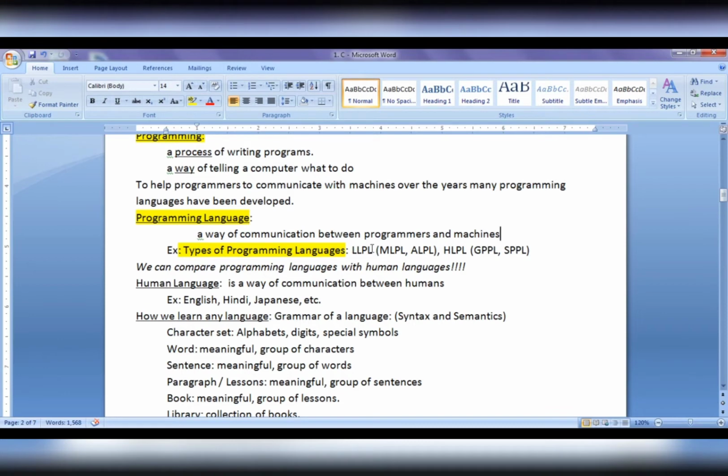They are low-level programming languages and high-level programming languages. Low-level programming languages are again divided into two different types: machine-level programming languages and assembly-level programming languages. High-level programming languages are divided into two different types: general-purpose programming languages and specific-purpose programming languages.